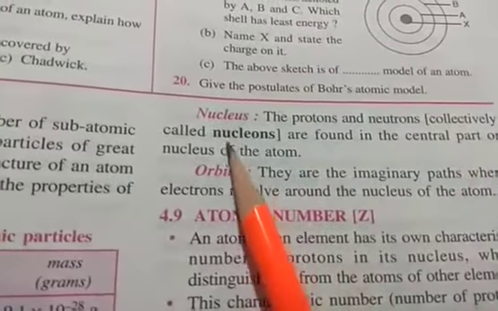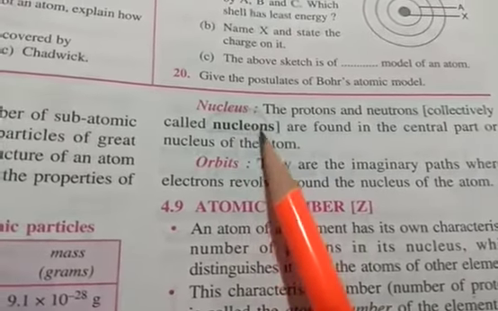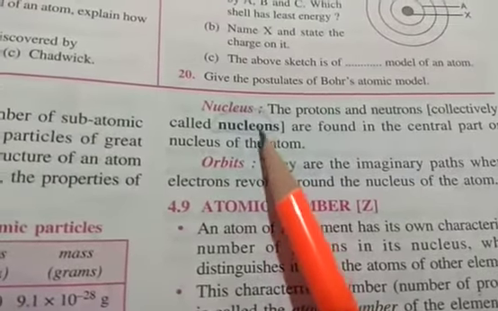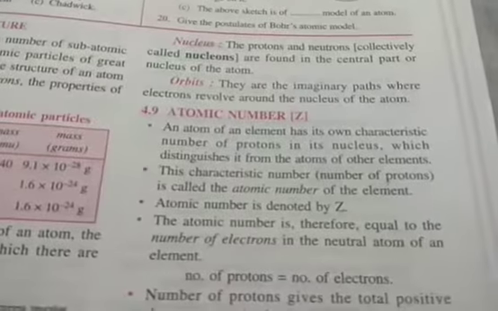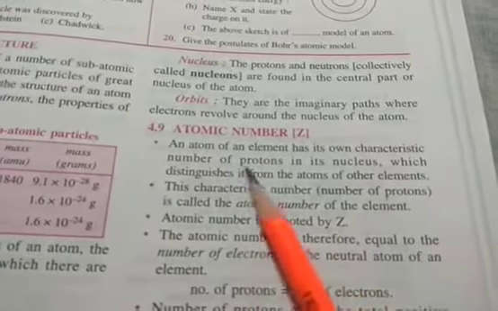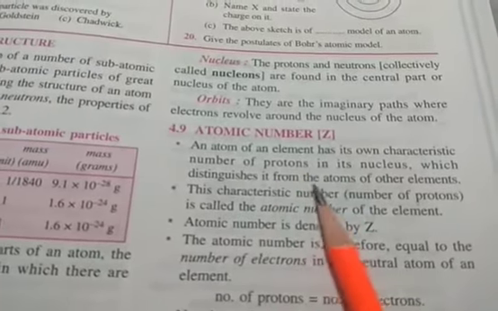Then the things present in the nucleus are simply called nucleons. So what are the nucleons we are having? Of course, protons and neutrons are the nucleons. Now students, every element has a particular number of electrons, protons and neutrons.